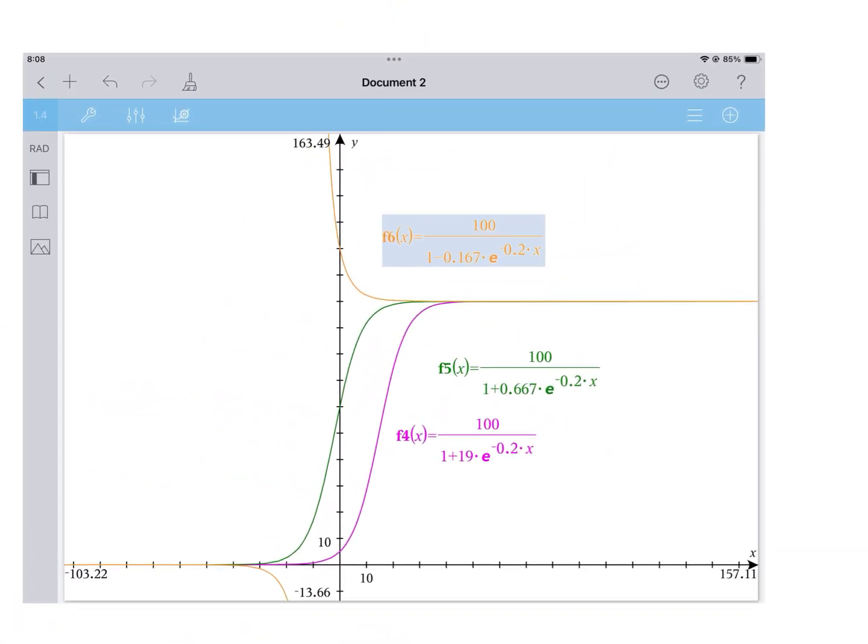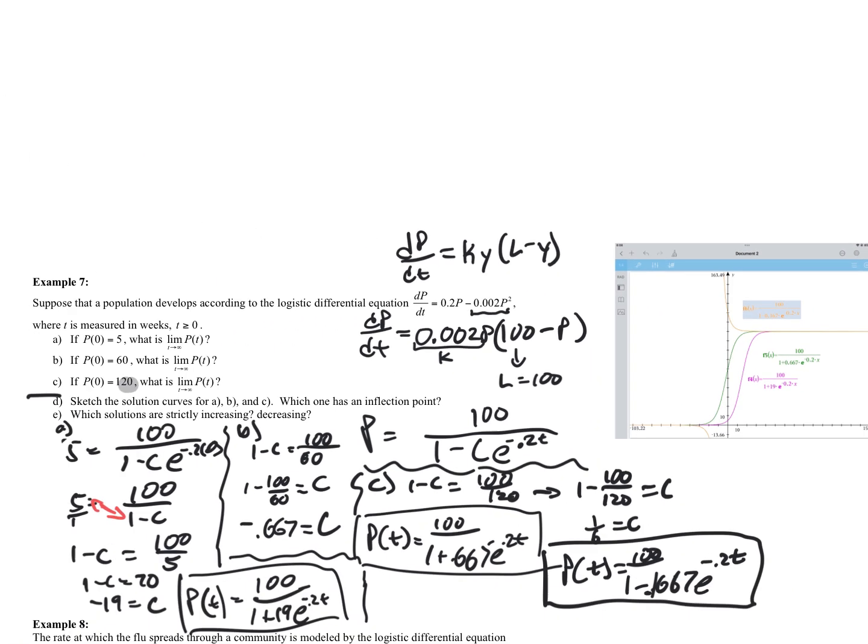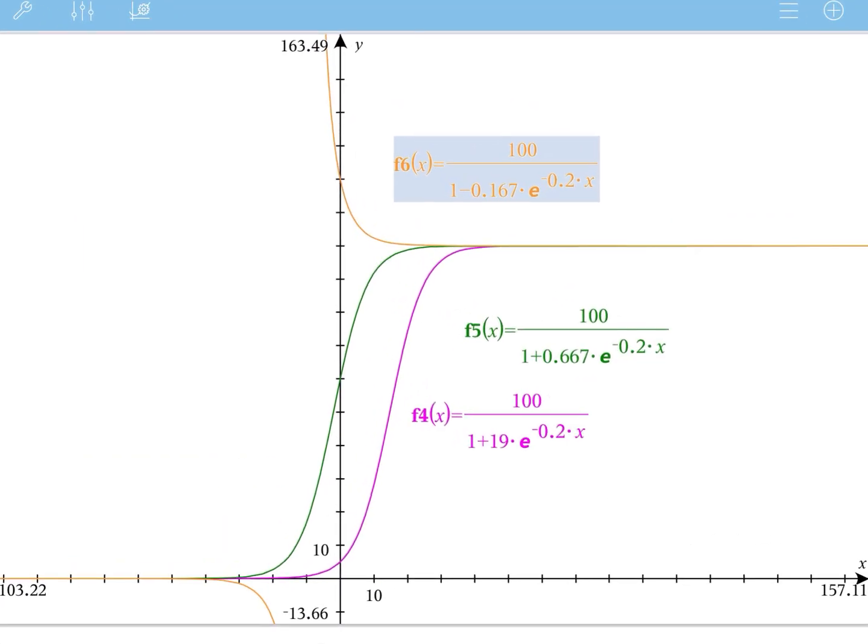We get the first one, which had an initial value of 5. That's the pink one here. And notice it grows and it maxes out. The second one had an initial population of, what was that? That was 60. So it's crossing at 60 here. It looks like we're going by tens. So from 60, it comes up and maxes out here. It was always going up and then it slowed down.